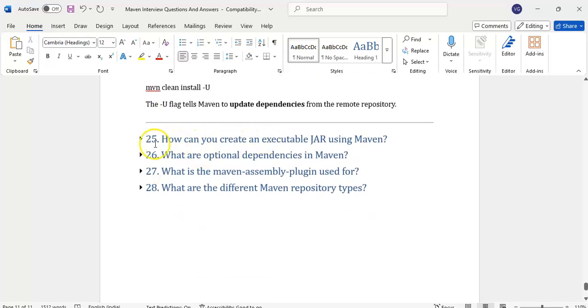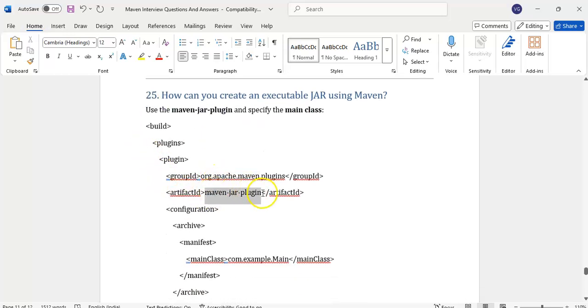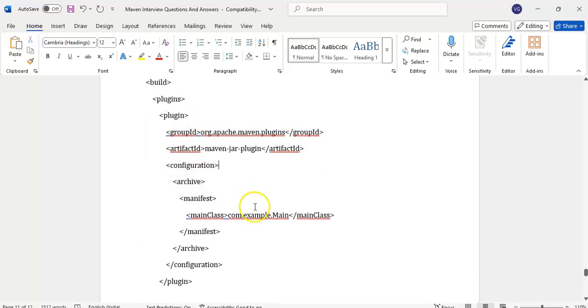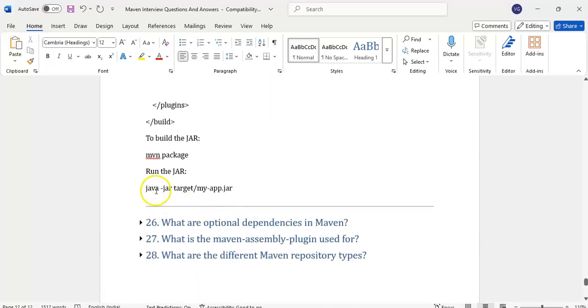How can you create an executable jar using Maven? We have to use the Maven jar plugin. In the build plugins section, we will add the plugin. An executable jar means we can execute the jar file, but it should have a main program. Here we can give in the manifest what the main class is. Then while running, we can use java -jar. Where will the jar file be generated? First we have to run mvn package, then it will generate the jar file.